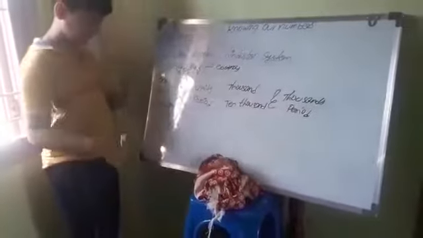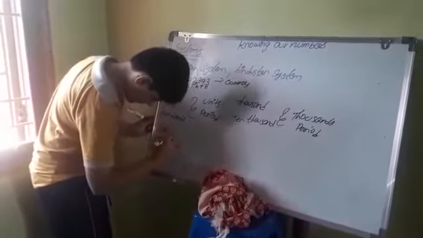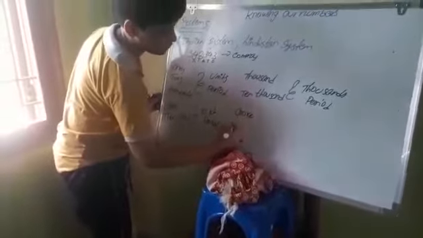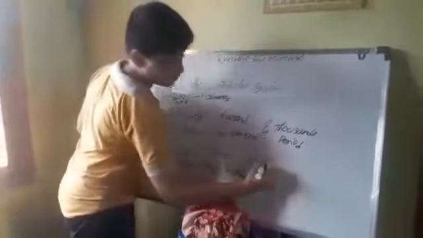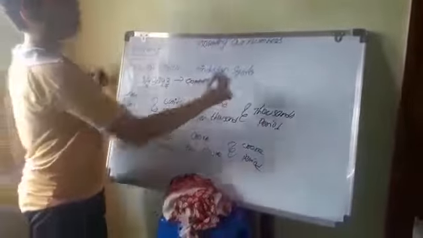Now lakh, 10 lakh, called the lakh period. Crore, 10 crore is called the crore period. So in the Indian system, there are four periods.